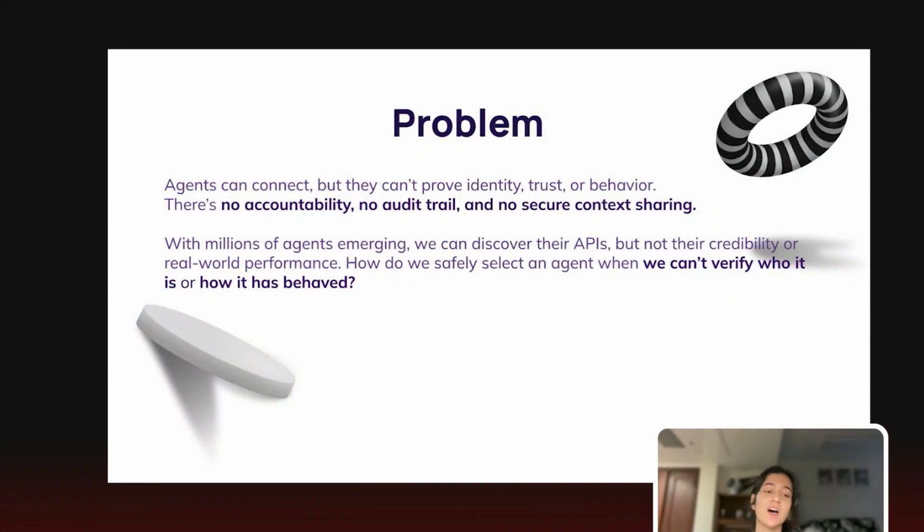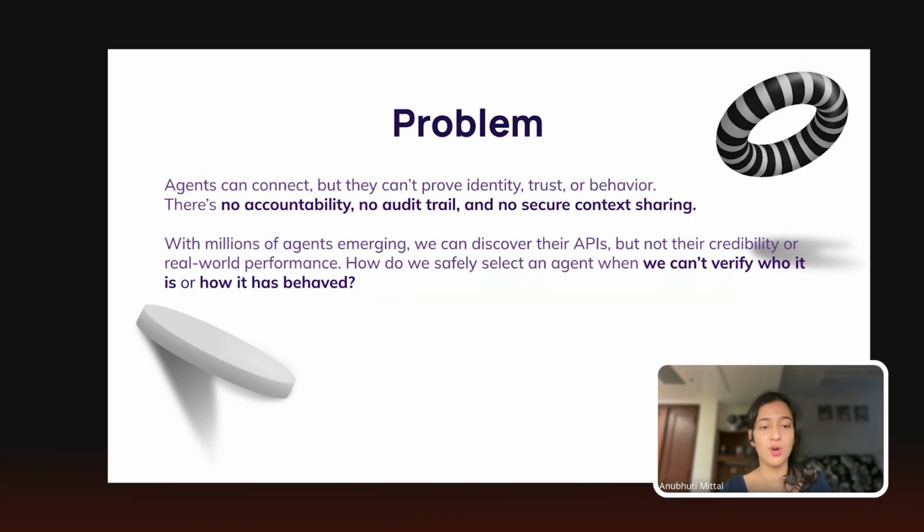Yeah, absolutely. So I'm going to present the problem side of this presentation. As we know, in present day, we are surrounded by millions of AI agents, and they all connect to each other. But there's this one major gap: they can't prove who they are. Right now, an agent can call another agent's API, but we have no way to verify its identity or know its past behavior or understand whether it's actually a trustworthy agent or not.